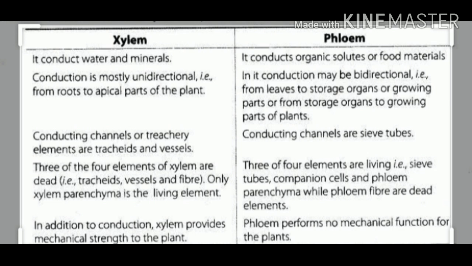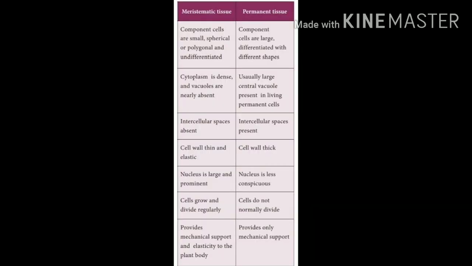The xylem is composed of xylem tracheids and vessels, xylem parenchyma and xylem fibres. The phloem consists of the four elements: sieve tube, companion cells, phloem parenchyma and phloem fibres. Now let us discuss the difference between meristematic tissue and permanent tissue. In the meristematic tissue, the cells are very small